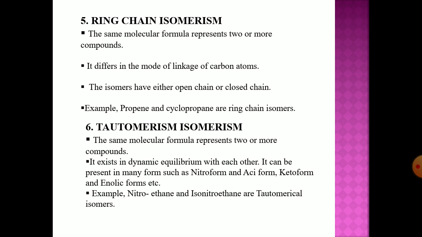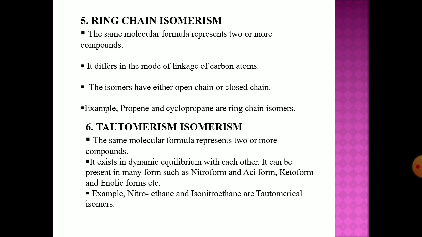In propene, it is a straight chain structure where there is a double bond, but the number of carbon and hydrogen atoms is the same as in cyclopropane. In cyclopropane, there is no carbon-carbon double bond, but there is a ring system. Both compounds, propene and cyclopropane, have the same carbon atoms and the same hydrogen atoms. Therefore they have the same molecular formula but different structures in the form of a ring and a chain. Chain means a straight chain compound and ring means a cyclic compound.